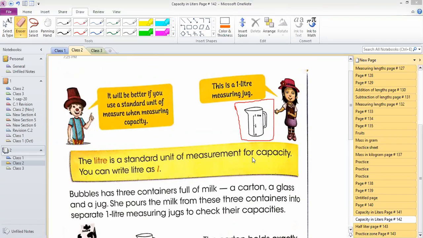Yes, sir. That's very good. So liter is the standard unit of measurement for capacity and volume. And we can write liter with a small l. This small l represents liter. Now we will check.